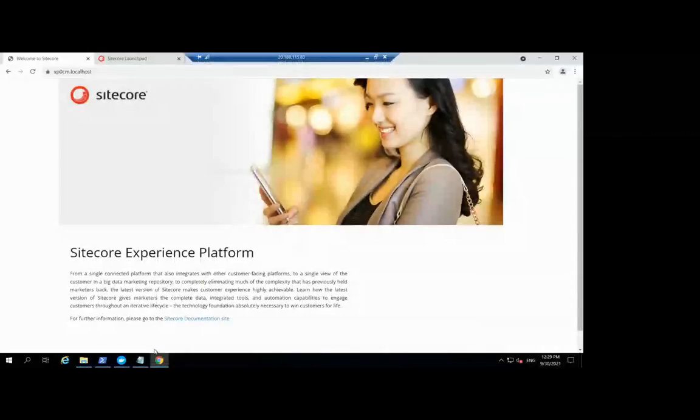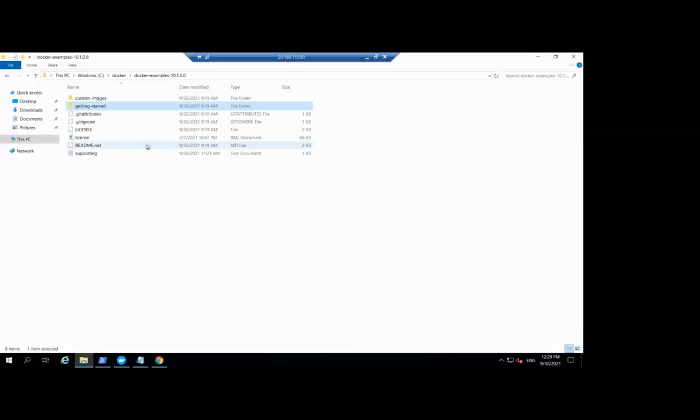It's time for a demo. Okay, so see here, I have already cloned it. As I told, now just navigate to the getting started folder. This is the folder used for the vanilla instance. Today I will show you how to set up the vanilla instance and make the first Sitecore instance up and running.